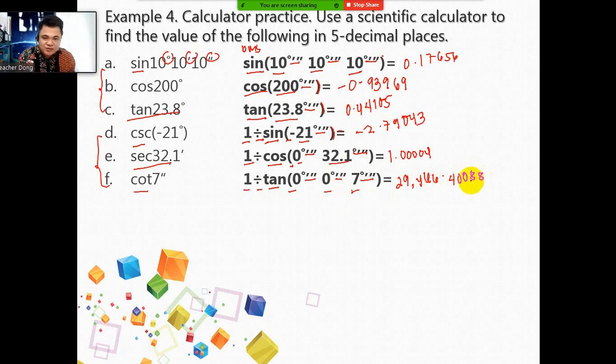So just follow the instruction, just follow the process. Please be familiar with the symbols that we have to use for the functions. You're going to do this if the angle is not a special angle, just like what you are seeing. Alright, I do hope that you have learned a lot in this specific session.